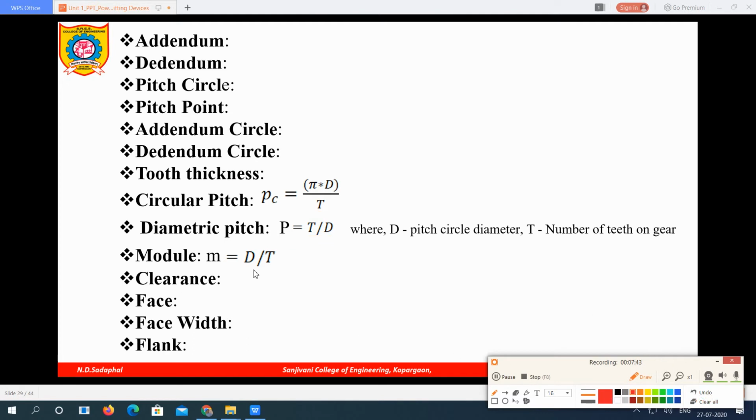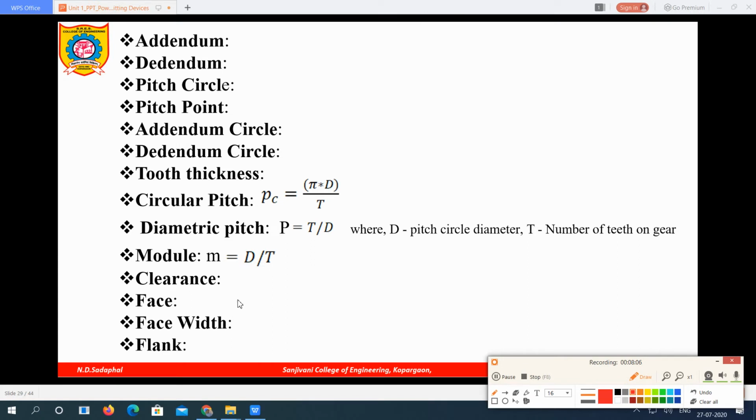Then what is a module? Module is the ratio of D by T. So you can also say that it is the reverse of diametric pitch: pitch circle diameter divided by the number of teeth on a gear.